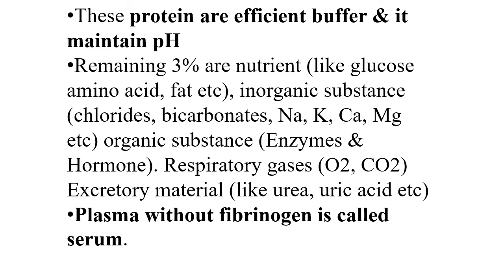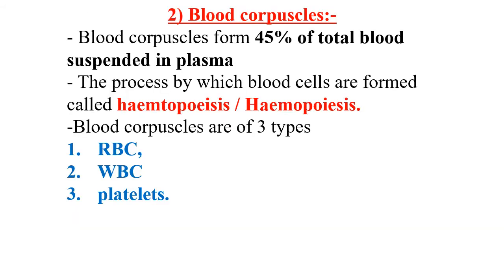The remaining 3% are nutrients like glucose, amino acids, fats, inorganic substances like chlorides, bicarbonates, sodium, potassium, calcium, magnesium ions, organic substances like enzymes, hormones, and respiratory gases like oxygen and carbon dioxide. Additionally, they contain excretory material like urea, uric acid, creatinine, etc. Now, plasma without fibrinogen: when fibrinogen, the blood clotting protein, is removed from the plasma, it is termed serum. The second component of blood is called blood corpuscles.